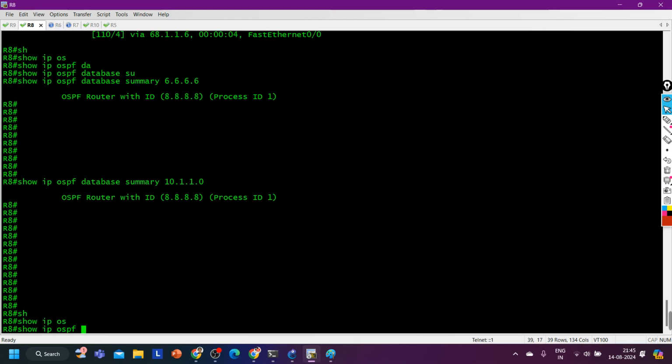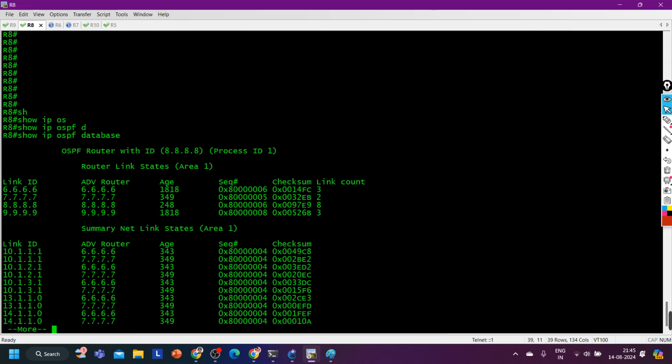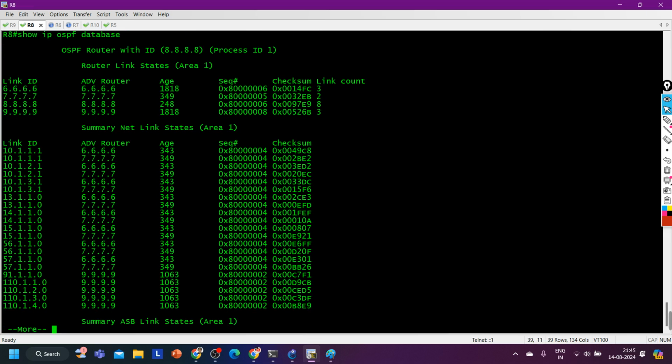What happened? So IP ospf database. Okay, here also you can see in the database the router still has LSA 3 from both neighbors, right? From both ABRs, from router number 7 also, right? So the LSA is still there. That means while copying routes from the database to the routing table, the router has filtered the route.